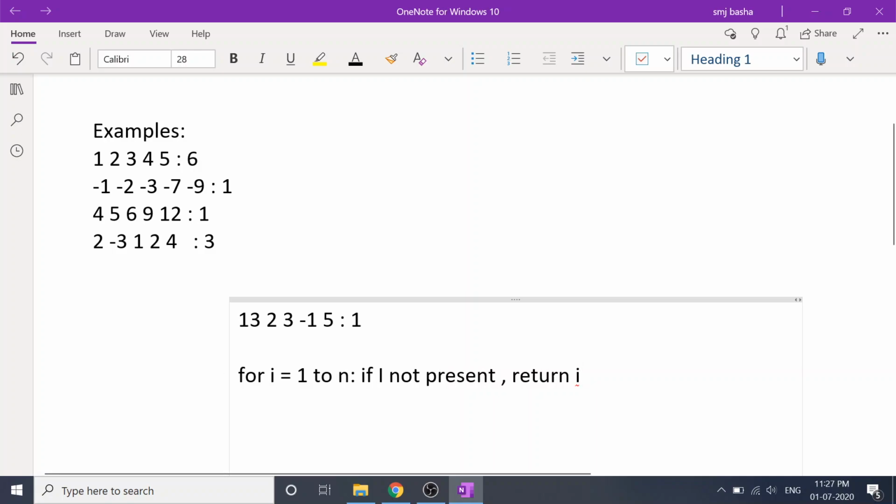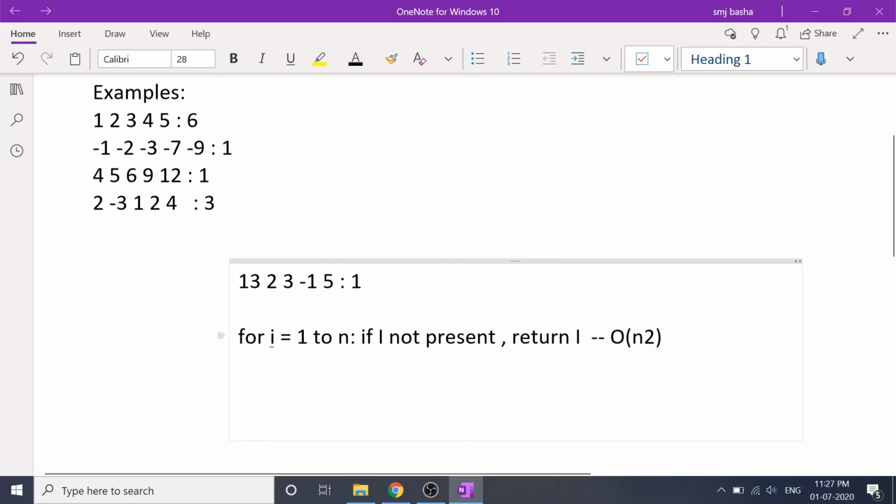So what is the time complexity of this particular approach? It is actually order of n square, because for every i you are searching the entire array of size n. For n times you are searching the complete array. So it is of order n square.